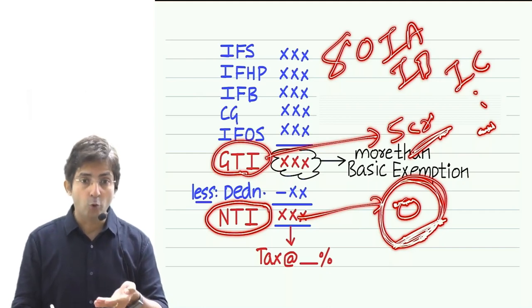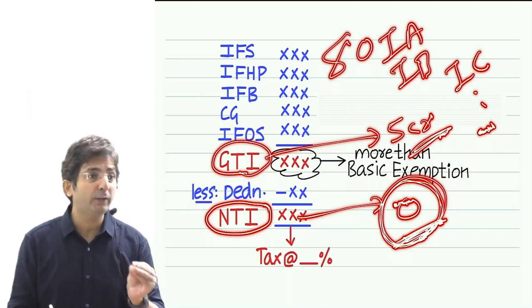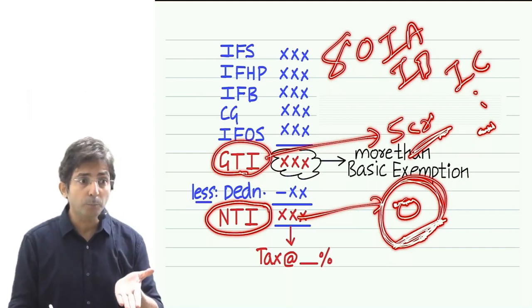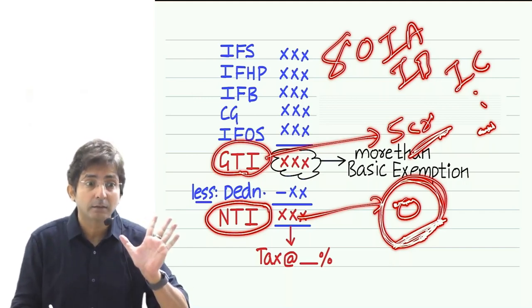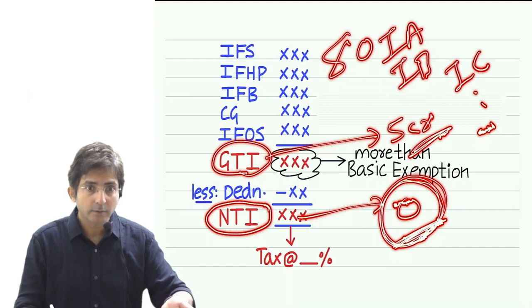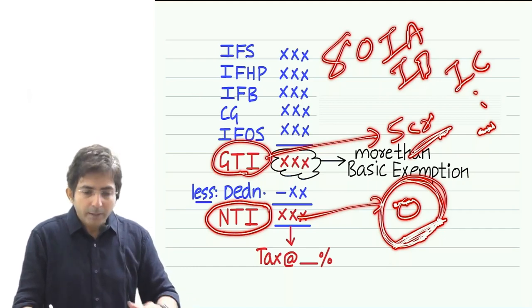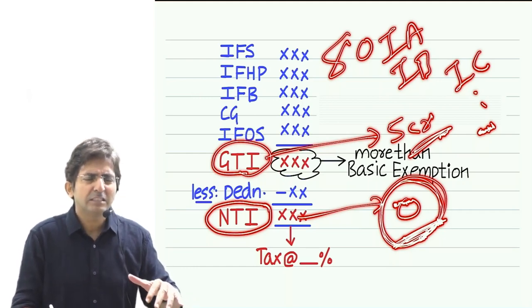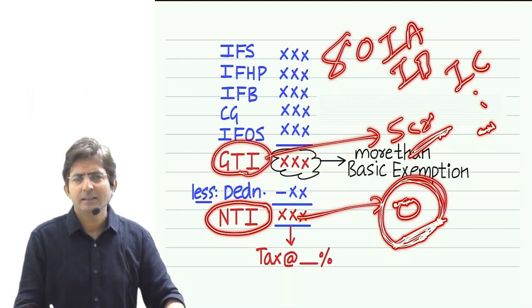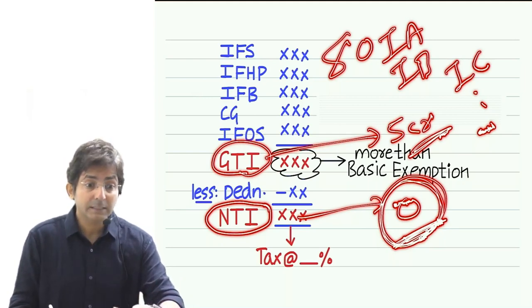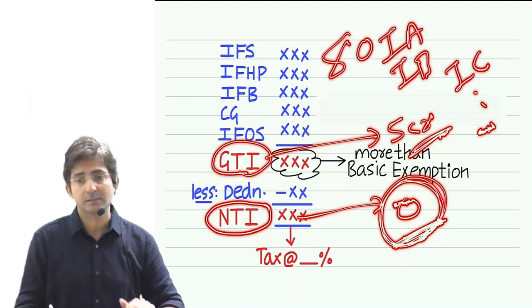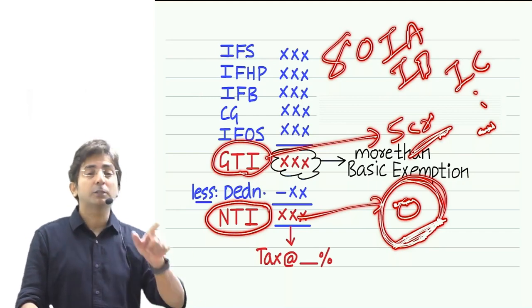Because he is not poor. Looking at 0, we feel he is a poor person. He is not poor. A person who has gross total income of 5 crore, do you think he is poor? He is a rich person. But he looks poor because of Chapter 6A deduction. And Chapter 6A deduction has not made you poor. It has given you an incentive in tax, and because of that, it has become nil.